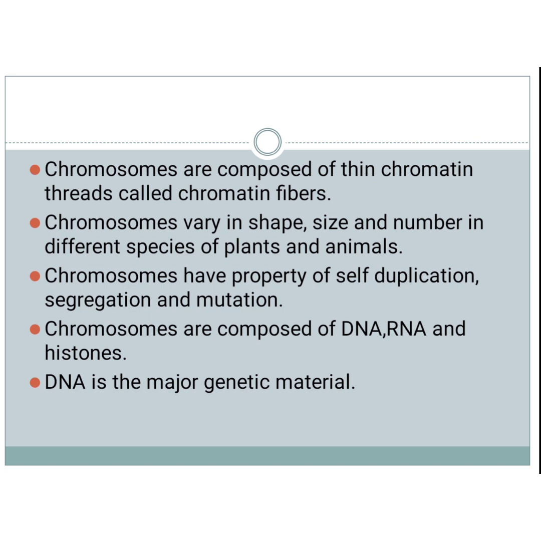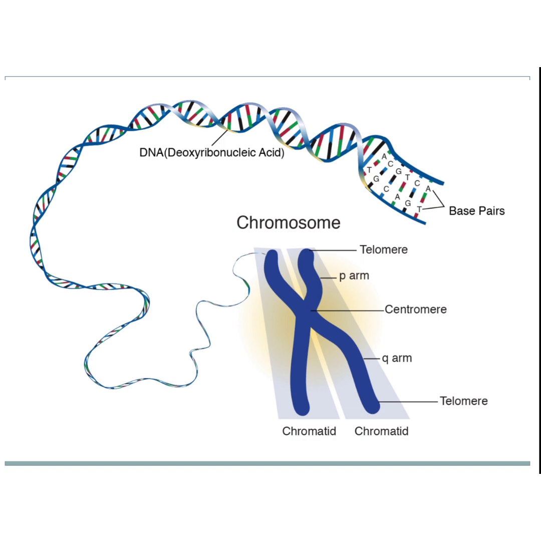Chromosomes are composed of thin chromatin threads called chromatin fibers. Chromosomes vary in shape, size and number in different species of plants and animals. Chromosomes have the property of self-duplication, segregation and mutation. Chromosomes are composed of DNA, RNA and histones. DNA is the major genetic constituent of chromosome.